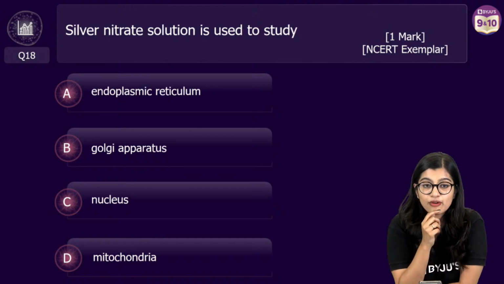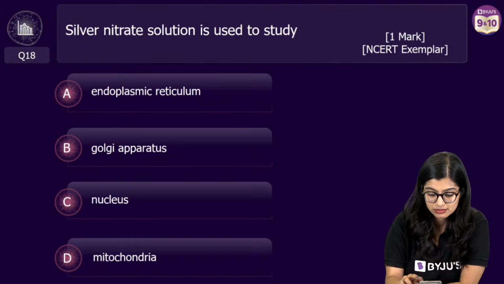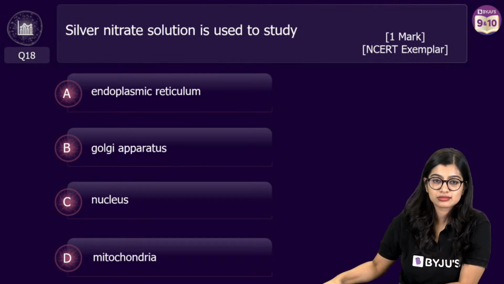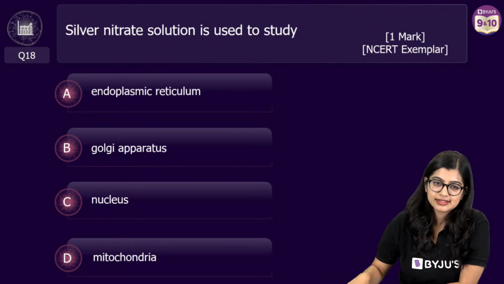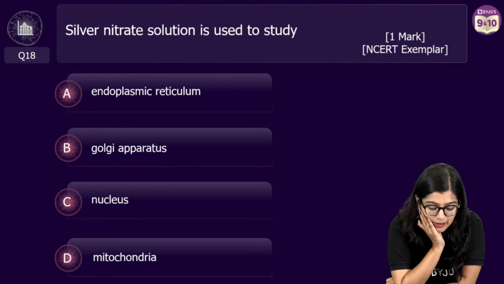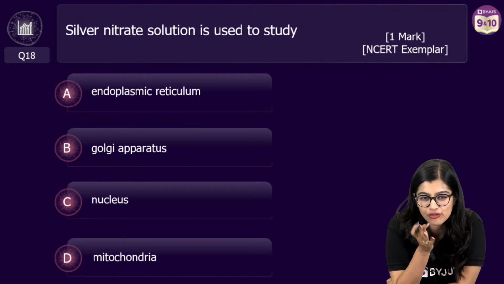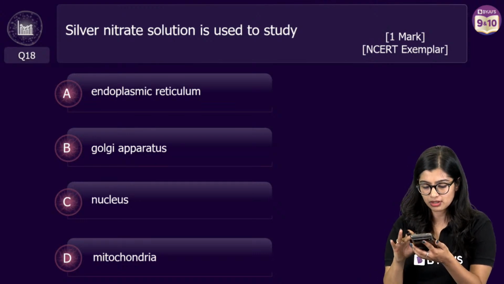Many of you have voted for option B, but I think I confused you. See, like I said, many of you are saying, ma'am, it should be endoplasmic reticulum and Golgi apparatus, but many of you have given me the answer. Can we just go back a little bit to the answers of the poll?